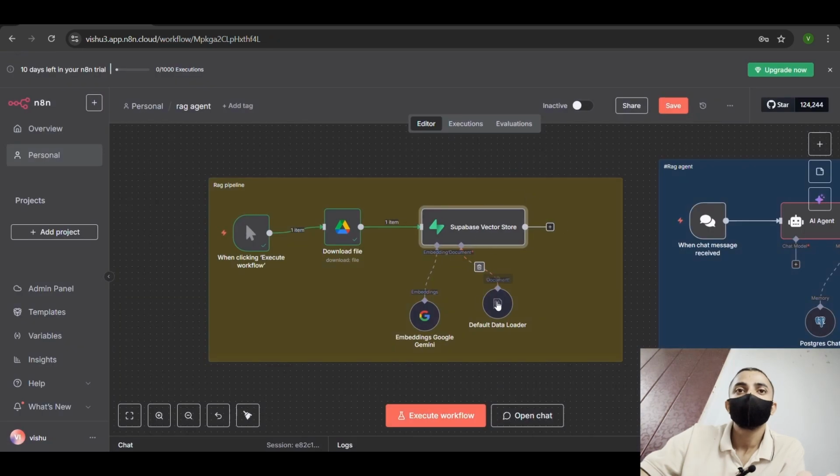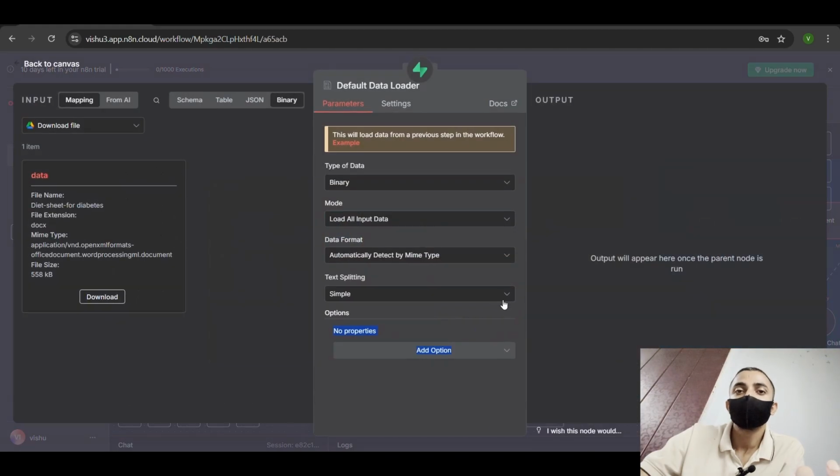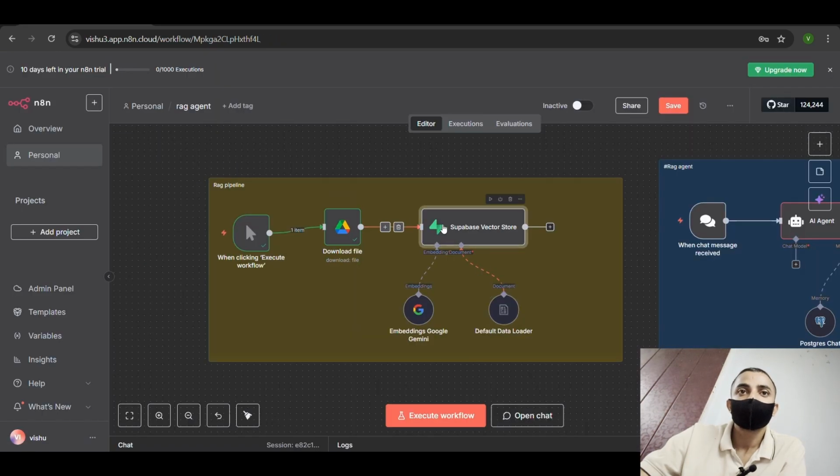So coming back to n8n, connect your embedding model. I'm connecting my Google Gemini embedding model, and connect your documents. I'm using the default data loader. The document type is binary, so choose your type of data, binary format, mode load all input data, data format automatically detected by MIME type, and just use the simple text splitter, and then execute the step.